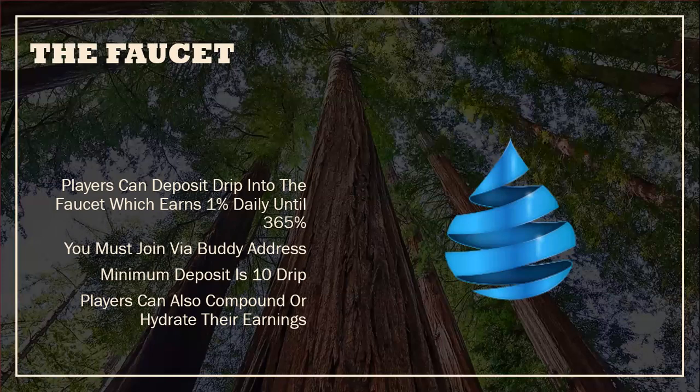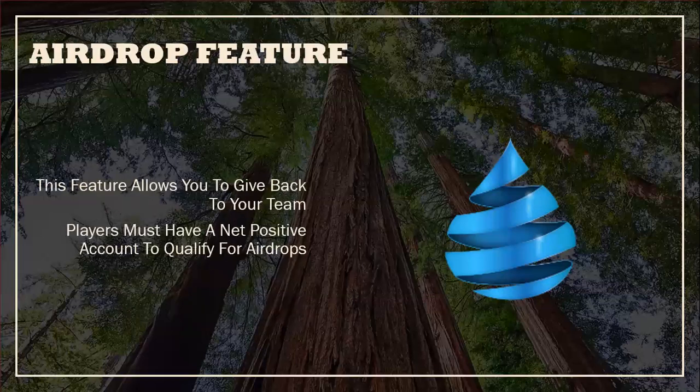Then again, as I mentioned before, players can compound, or we call it hydrate, your earnings. And if you do that, you can actually extend that 365%. You can have compounding working in your favor. Okay. In addition to that, there's an airdrop feature. This feature allows you to give back to your team. You can airdrop drip to your team.